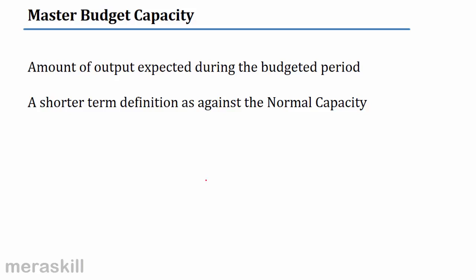So clear, students, what are the types of capacity we are talking about? Theoretical capacity, the absolute maximum. Yes or no? Practical capacity is the maximum after considering certain unavoidable interruptions. That is what they should aspire to do. Normal capacity you can base on an average of 3-year customer demand.